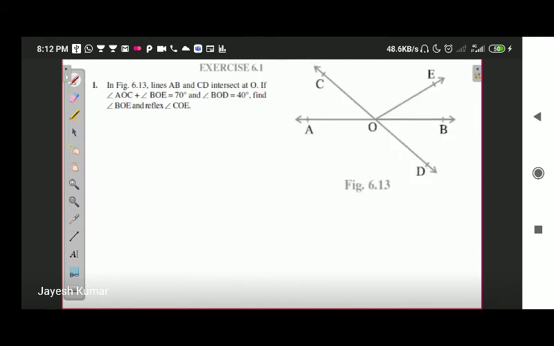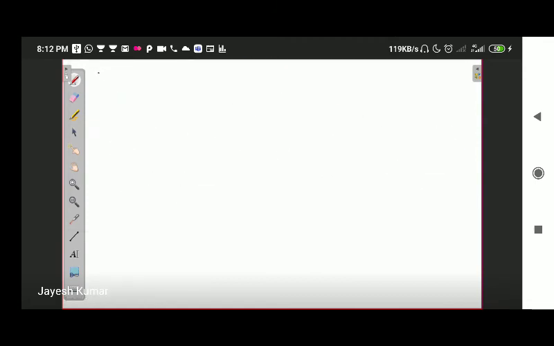Next, we will write down about linear pair. Second, we will talk about linear pair. What is linear pair?